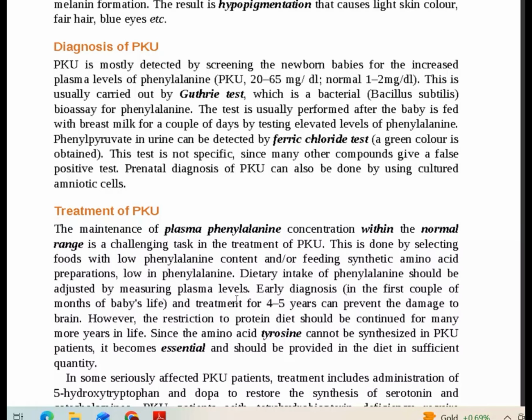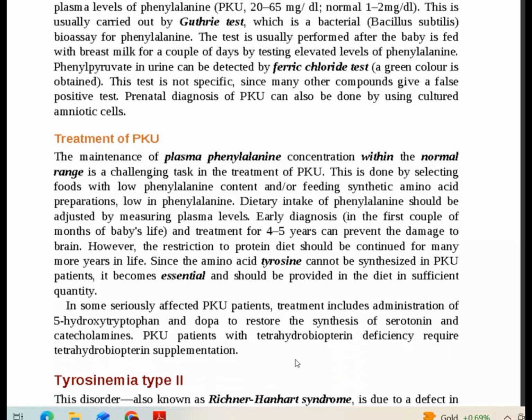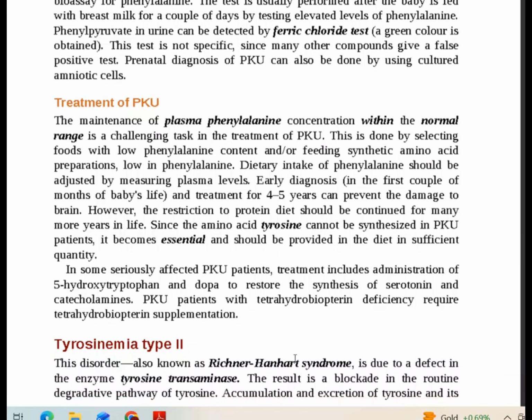Early diagnosis and treatment for 4 to 5 years can prevent damage to the brain. However, the restriction of the protein diet should be continued for many more years in life. Since the amino acid tyrosine cannot be synthesized in PKU patients, it becomes essential and should be provided in the diet in sufficient quantity. So in some seriously affected PKU patients, treatment includes the administration of 5-hydroxytryptophan and DOPA to restore the synthesis of serotonin and also catecholamines.